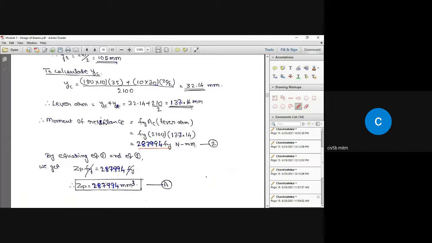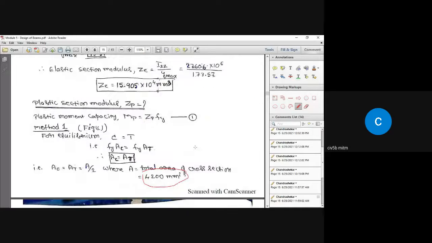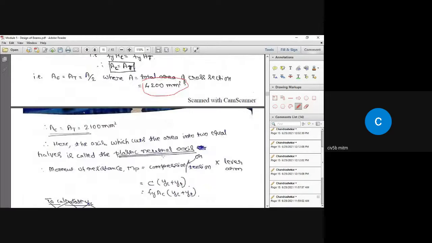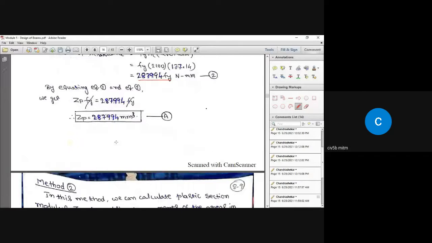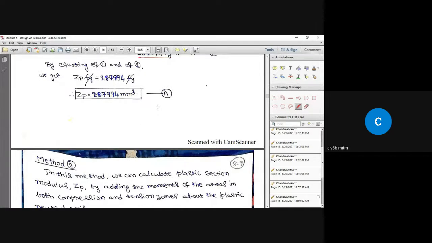Md equal to Zp multiplied by Fy. That is Mp equal to Zp multiplied by Fy. By equating those two equations, we get Zp equal to 287,994 millimeter cube. That is the plastic section modulus of the area, expressed in millimeter cube. Section modulus unit is always millimeter cube.